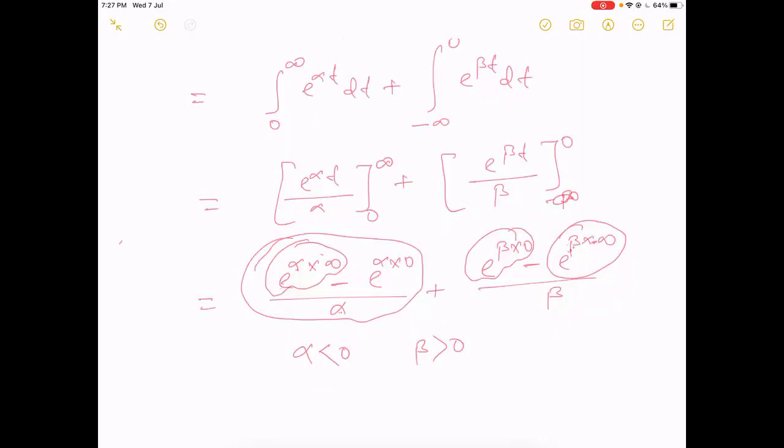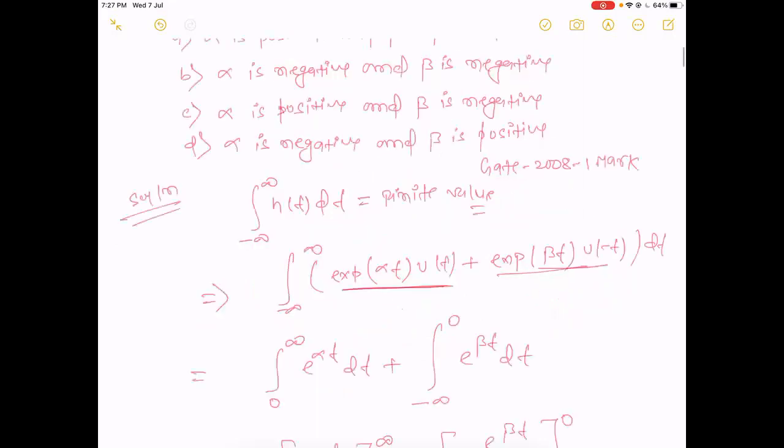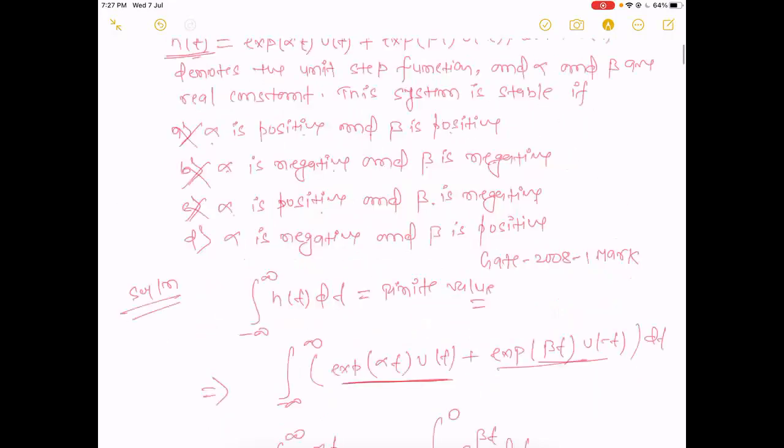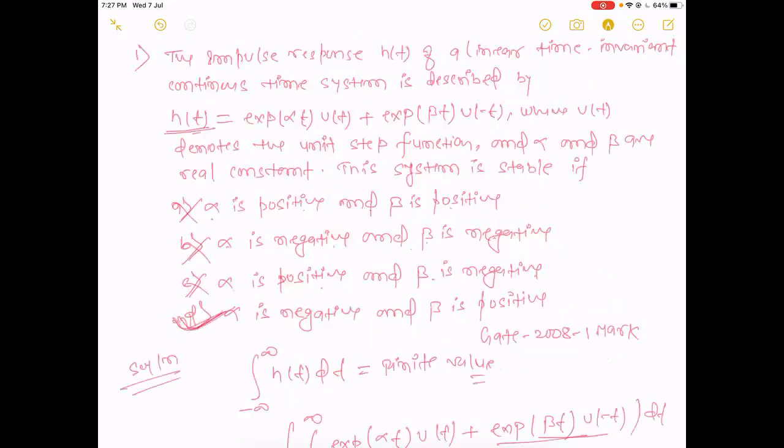So our question is for which condition of alpha and beta our system will be stable. Check the options. Alpha positive and beta positive: wrong. Alpha negative and beta negative: this one is also wrong. Alpha positive, beta negative: this one is also wrong, because we get alpha negative and beta positive. This one is the right option. So our answer will be option D.